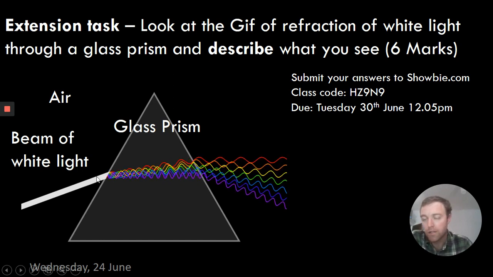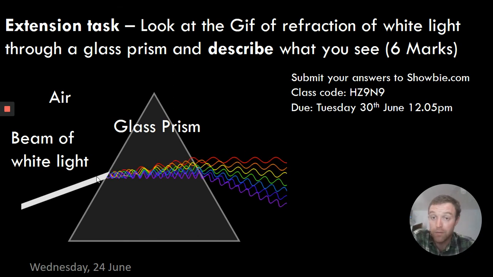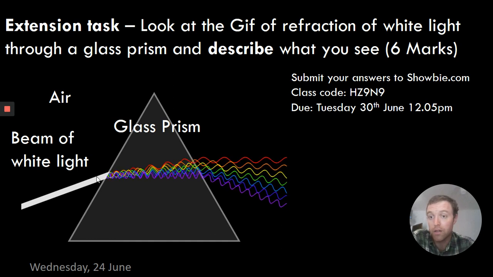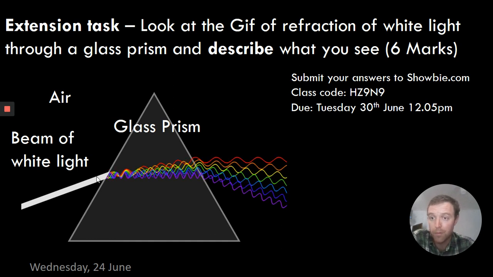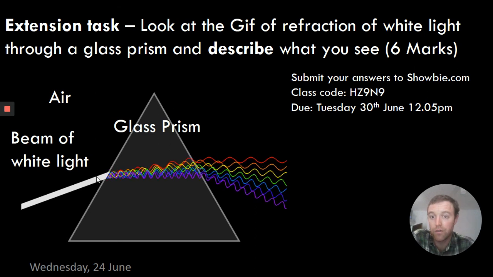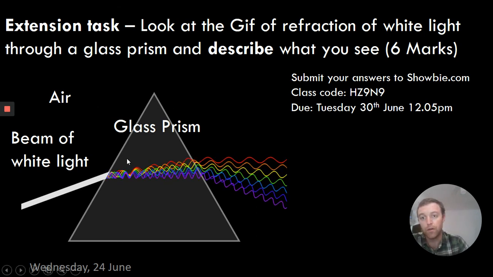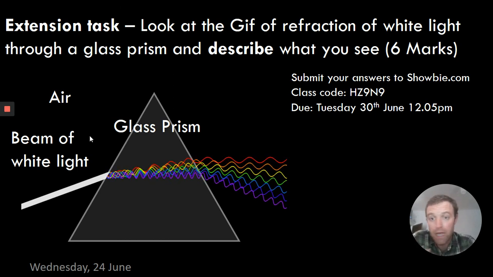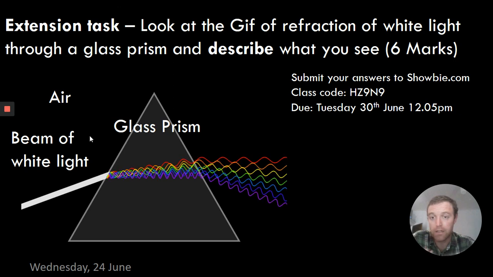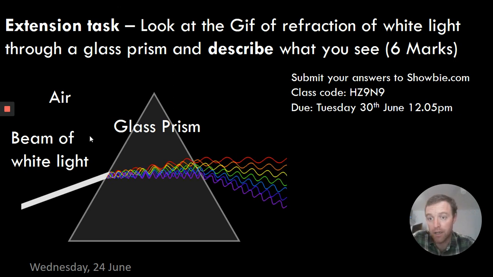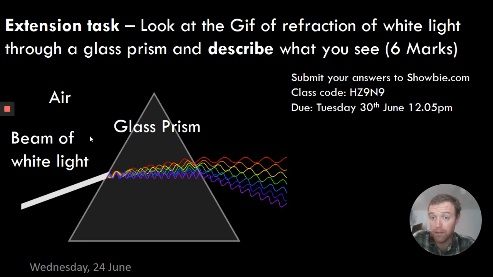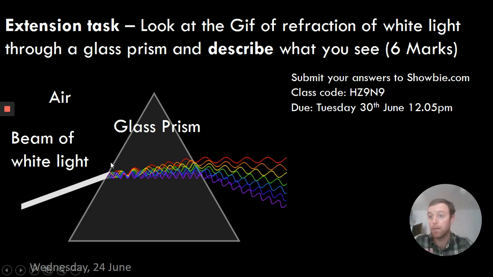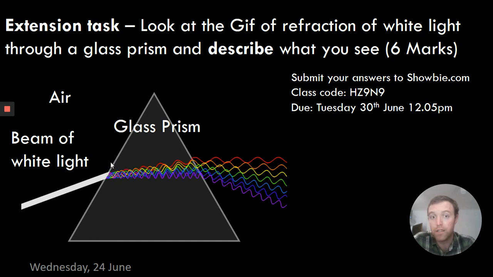This is practicing an essential skill for a scientist, which is describing something that you are looking at. You don't need to have prior knowledge to describe what you're looking at. Okay, you've got all the information that you need here. So to describe, it's simply say what you see. And there are at least 6 things that I can see in this diagram which are interesting. Okay, this GIF. So see if you can get all 6 or even more. Bullet points, absolutely fine. You can also write it in full sentences.